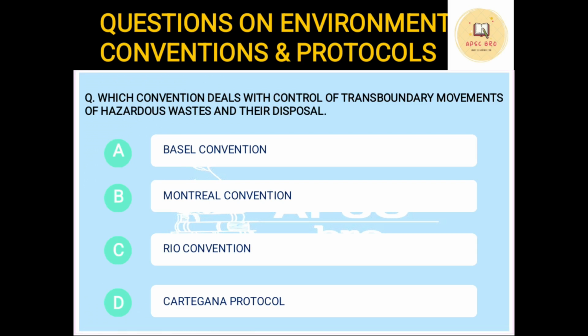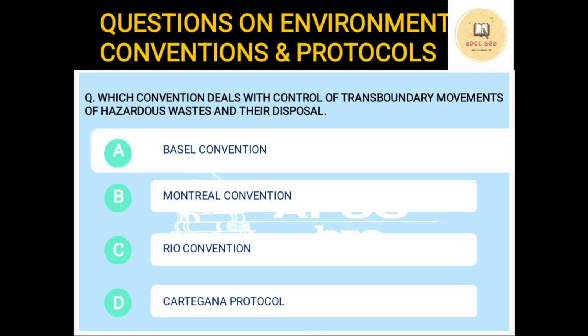These central sea routes are usually not under the control of a particular country. To control this movement of certain hazardous waste so that it is not disposed into the ocean and doesn't cause pollution, and so that at least somebody is responsible to deal with all these things, there was a convention, and this convention is the Basel Convention.